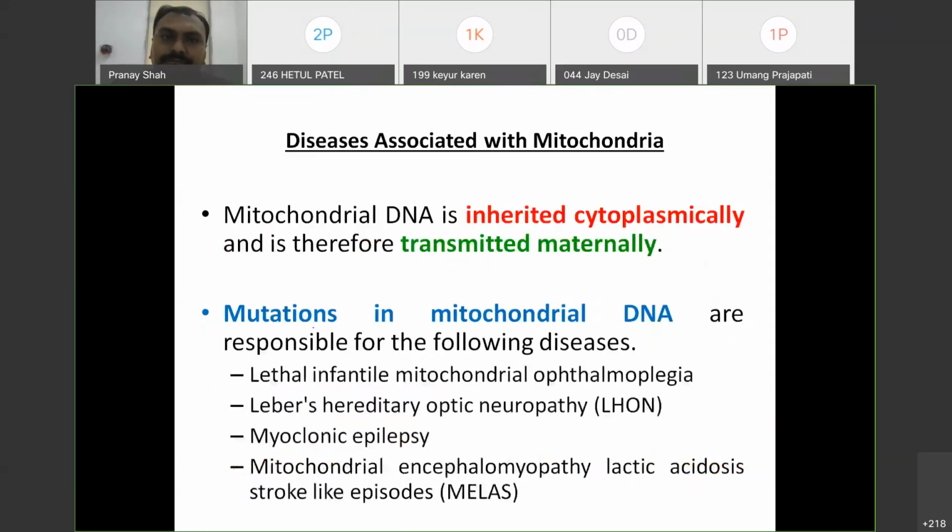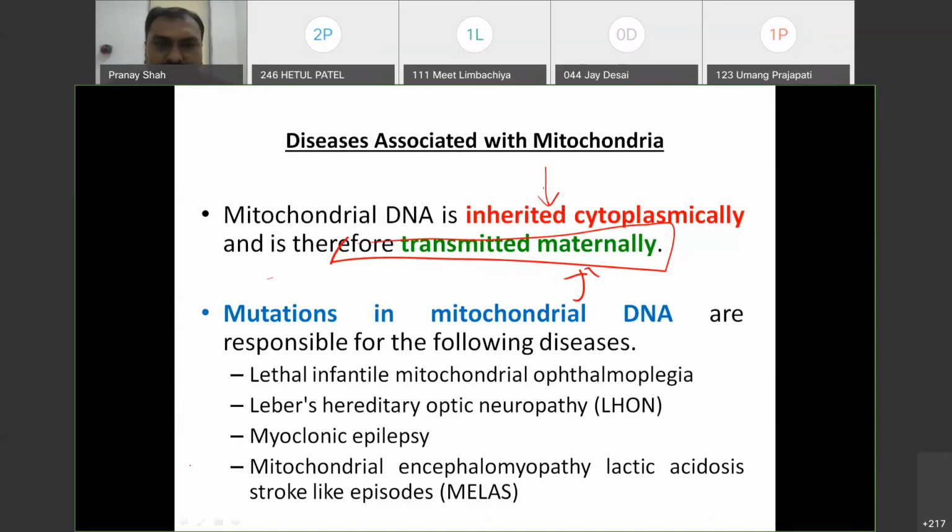Okay, and there are some diseases that are associated with the mitochondria, and you should remember mitochondria are transmitted maternally. The sperm will not donate its mitochondria, only the female cytoplasmic mitochondria is inherited. So mitochondrial disorders are only inherited maternally, from mother to child, not from father to child.